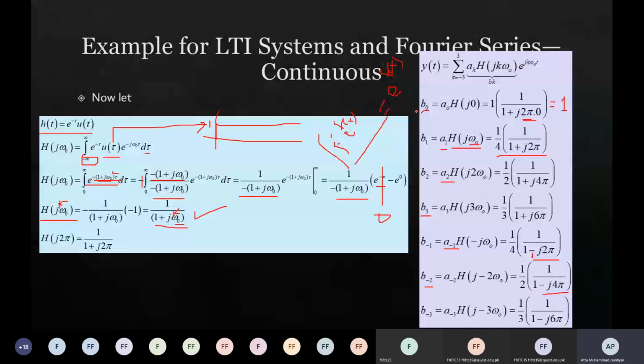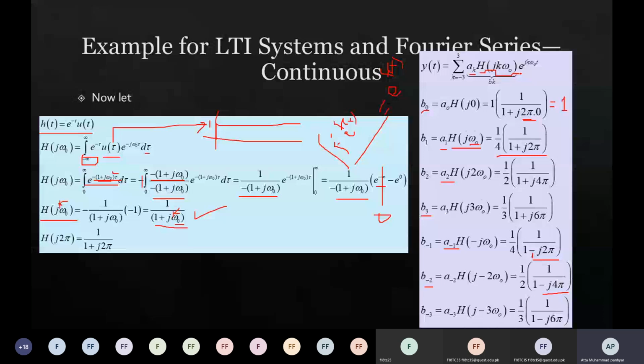Now from here we can say that the Fourier coefficients of the output of the LTI system are the multiplication of the ak coefficients of the input and the complex coefficient produced by the frequency response of the system, right?